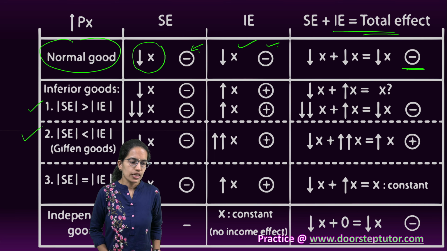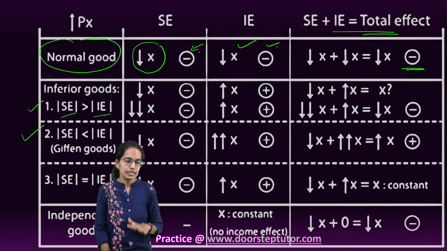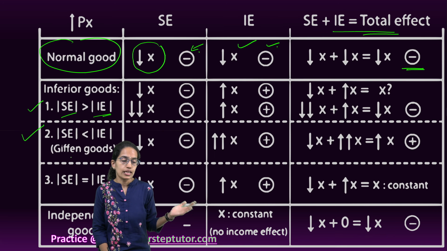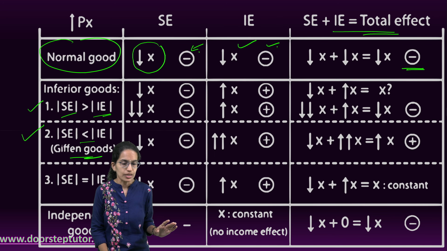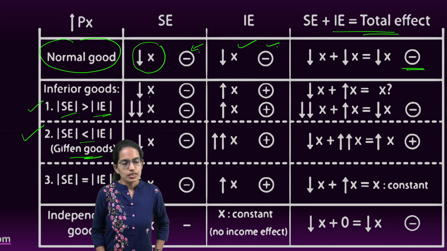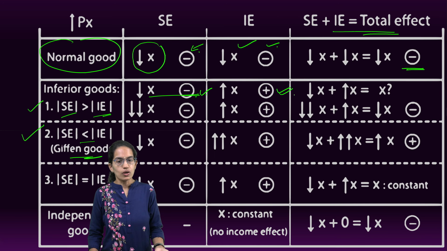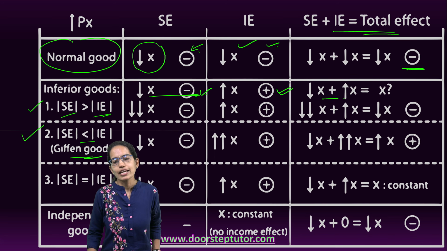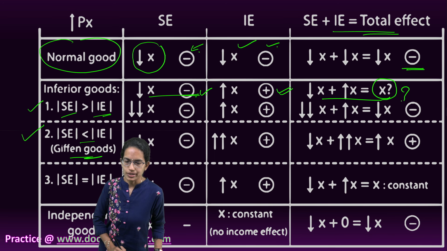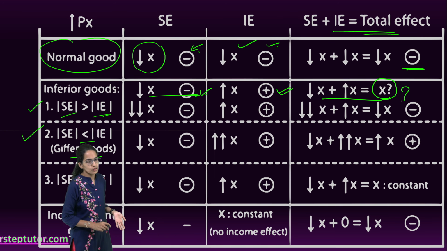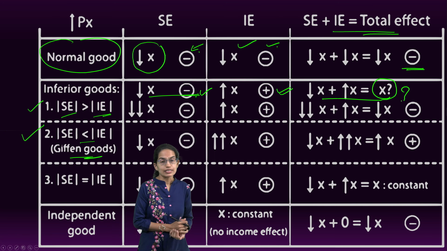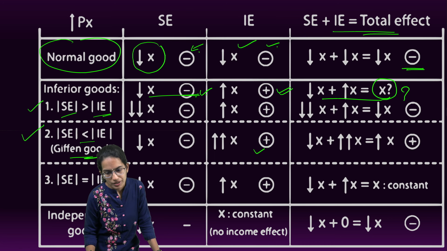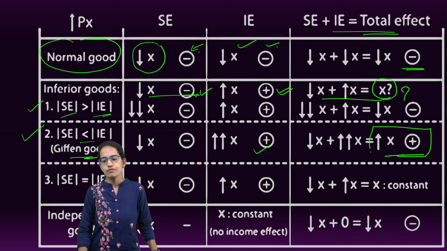For the inferior goods, there are two cases. One is when the substitution effect is greater than the income effect, and in the case of Giffen goods, it's far less than the income effect. Now, in this case, if there is a drop in the quantity, then the substitution effect would be negative, but the income effect would be positive because I would have more commodity that I can get for the inferior goods, right? And therefore, what the outcome would be I cannot determine. But for Giffen goods, the decline for the substitution would be less, the increase for the income effect would be very high, and therefore there would be a net positive effect.